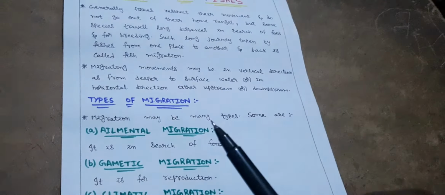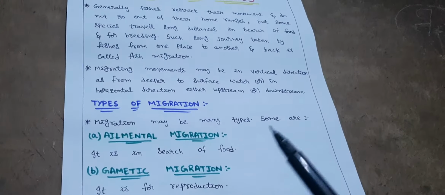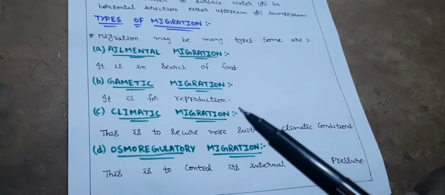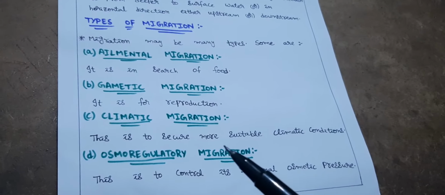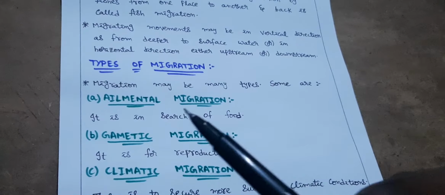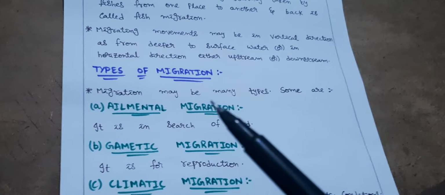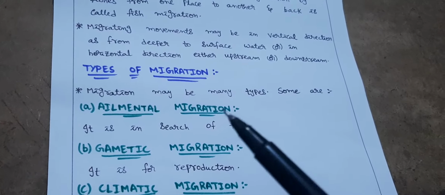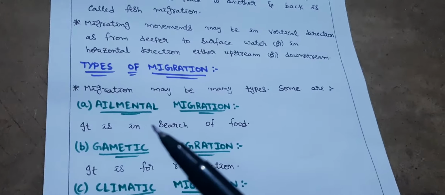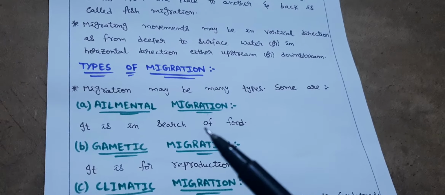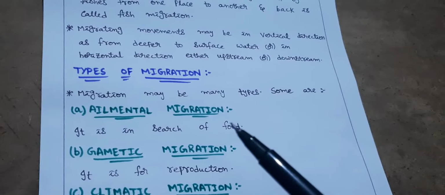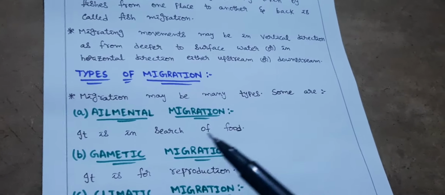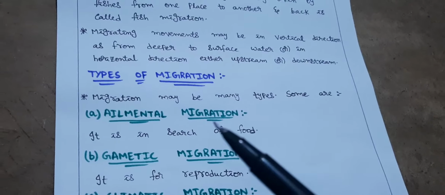Migration may be many types. In those, some are elemental migration, gametic migration, climatic migration, and osmoregulatory migration. First, elemental migration. Elemental migration is also known as feeding migration because if a fish goes in search of food, that means if a fish migrates in search of food from one place to another, that migration is known as elemental migration.